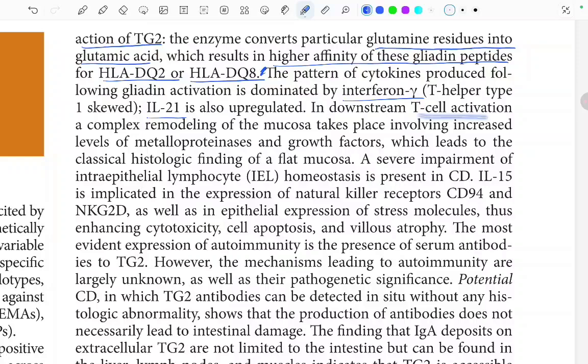There is T cell activation, and a complex remodeling of the mucosa takes place. What is happening? Remodeling of mucosa is taking place, which is involving what? Increased levels of metalloproteinases and growth factors, which lead to the classical histological finding of the flat mucosa. Okay. A severe impairment of the intraepithelial lymphocyte homeostasis is present in celiac disease. What is present? A severe impairment of the intraepithelial lymphocyte.